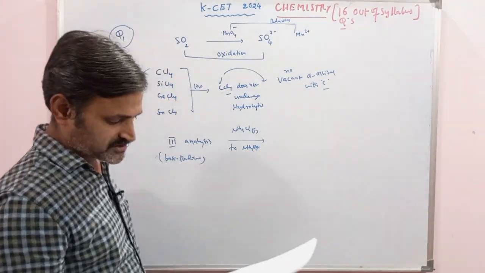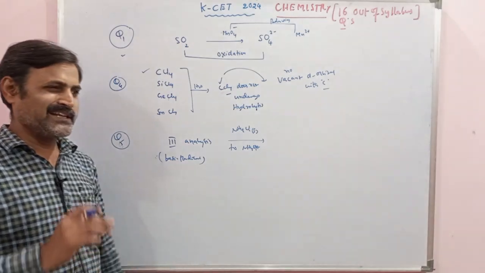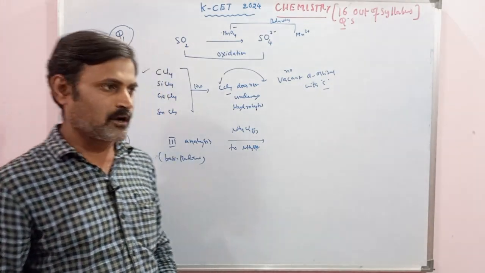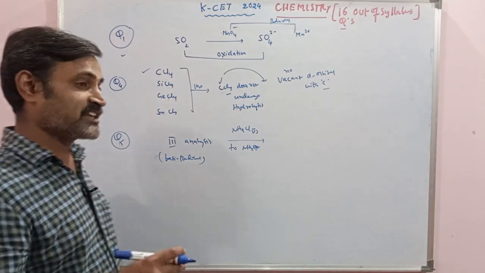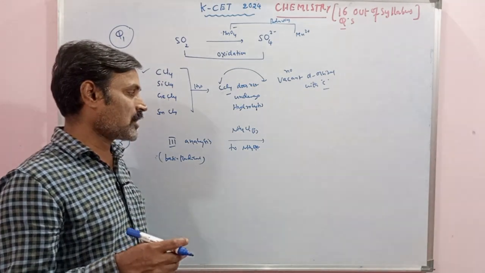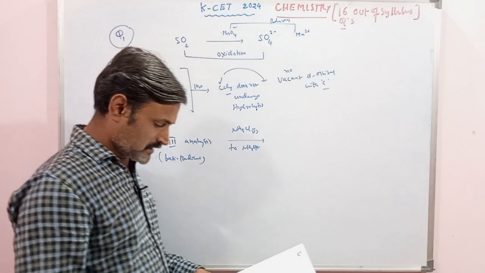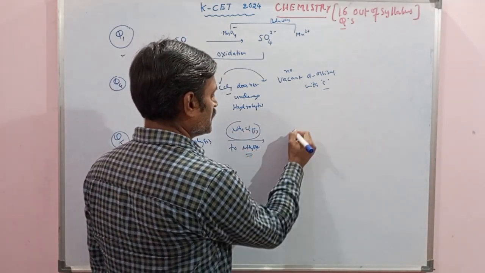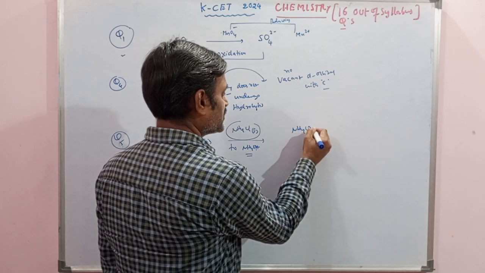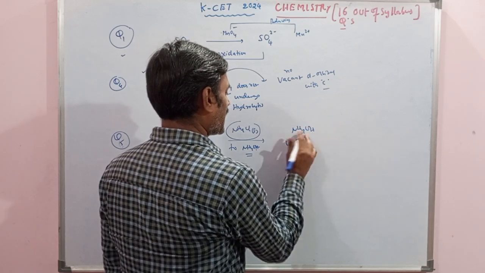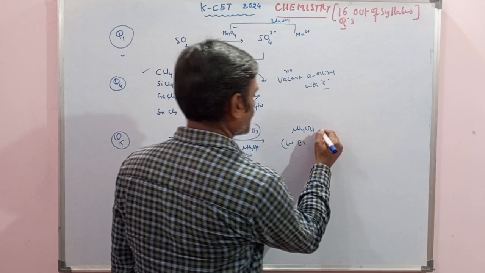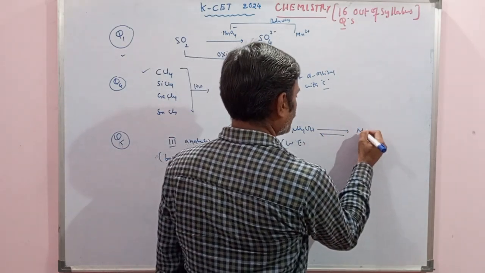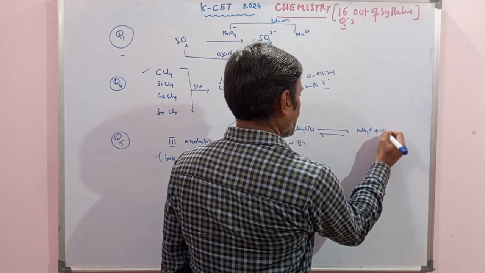It is related to the common ion effect, the suppression of the dissociation of a weak electrolyte. That is the answer. So why are we adding NH4Cl? What is NH4OH? It is a weak electrolyte. Weak electrolytes dissociate very slowly in solution into their corresponding ions.